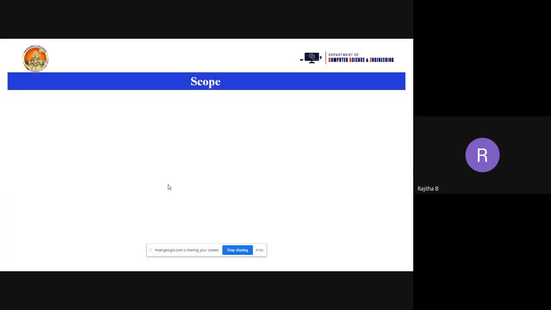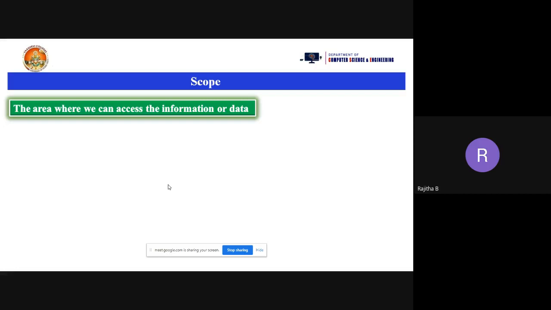Yes. So today's topic is scope. What is scope? It is very important for an identifier, a data member, or a member function. What is scope actually? The area where we can access the information or data. What does information mean here?